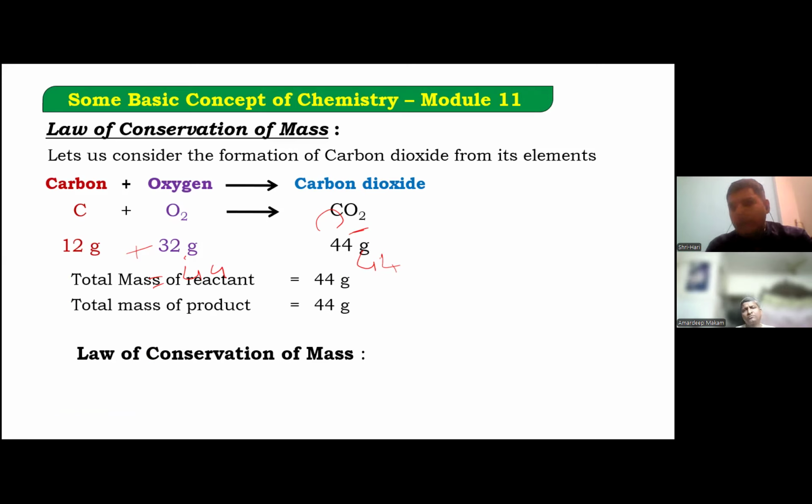This is a very, very basic example. It is always helpful for us when we are doing very complicated chemical reactions where we have to do stoichiometric balancing of a chemical equation. If you write any chemical reaction without stoichiometrically balancing it, then you're making a big mess of your basic understanding of the law of conservation of mass, because you are breaking that rule.